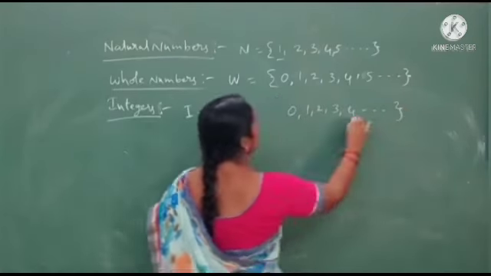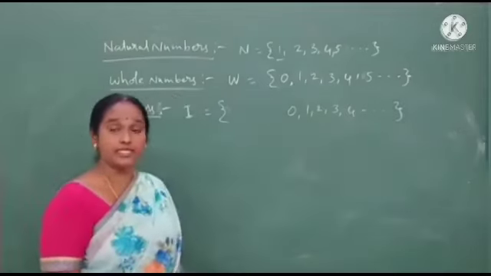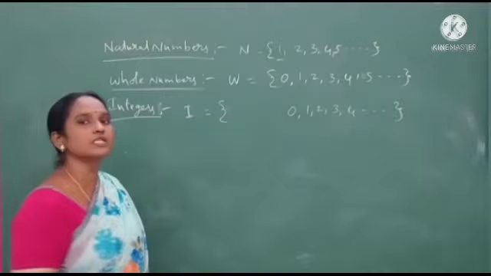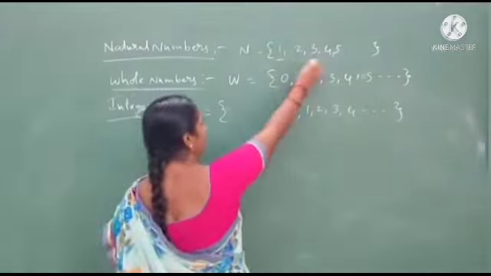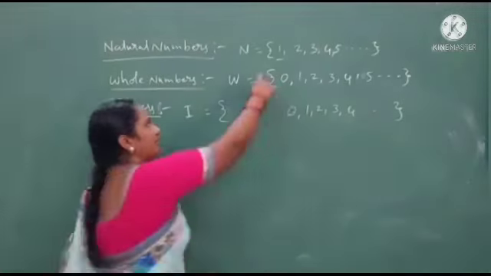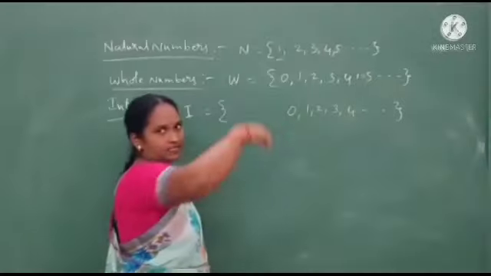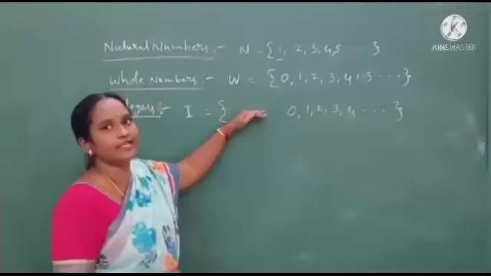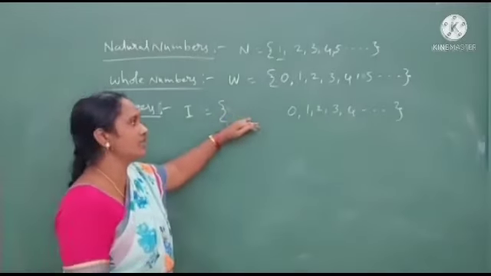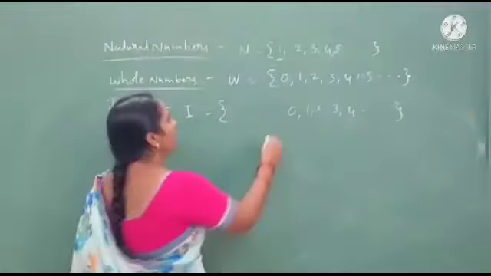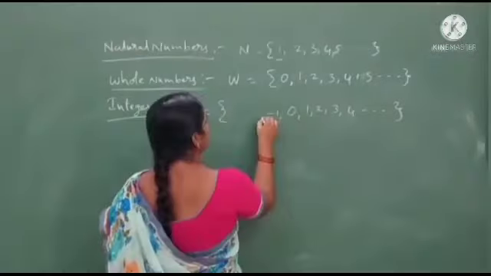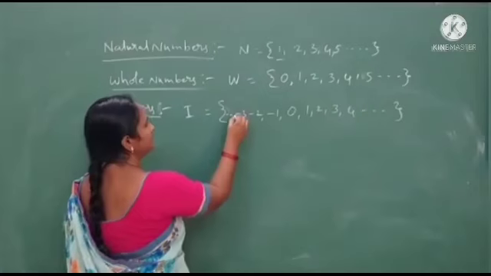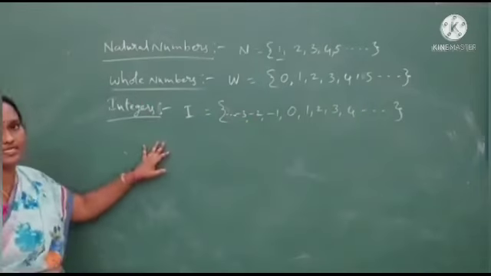After that, we combine the negatives of the natural numbers. What are the natural numbers here? 1, 2, 3, 4, 5, 6. We combine the negatives of these natural numbers in this set, like minus 1, minus 2, minus 3 and so on. This is the integer set.